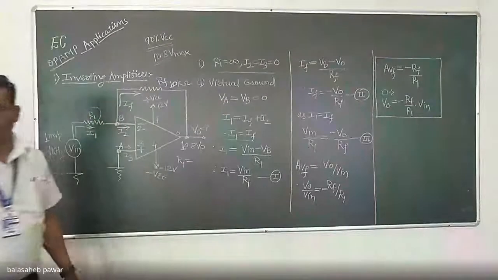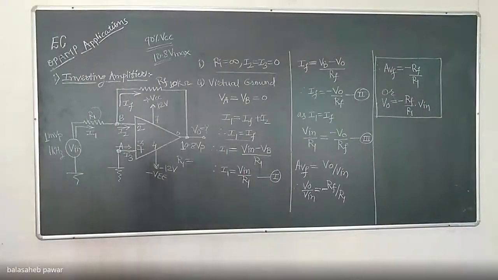R1 equals to fast. U is 10.8 that we are expecting, equals to RF, or you just keep that minus sign over there. RF, we consider it as 10K divided by R1 that we have to determine, and V in is 1 millivolt peak. How much will be the value?